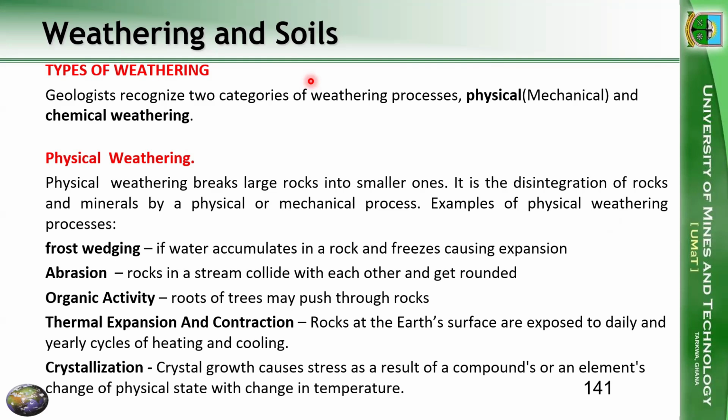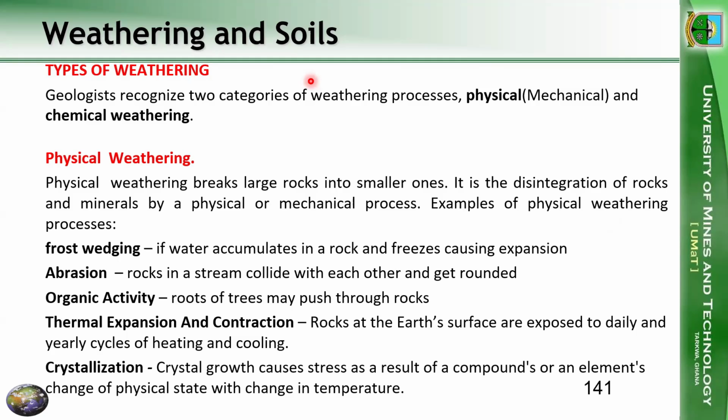Then in our part of the world, instead of frost wedging, we are likely going to have thermal expansion and contraction. In the tropics, we have very hot days and then cool weather. So when we have heating and cooling, this cycle, it's heat expansion and contraction. When this continues day after day, month after month, and year after year, we are going to have weathering or breakdown.